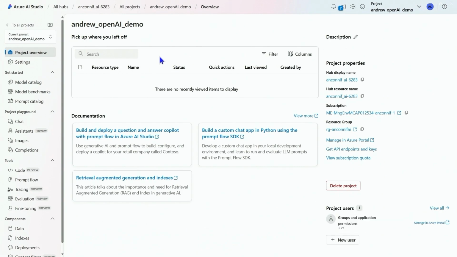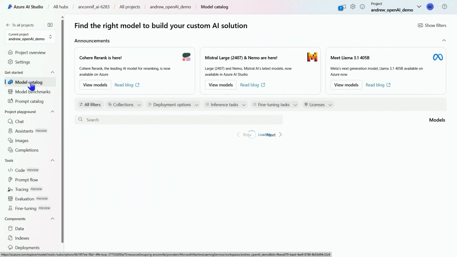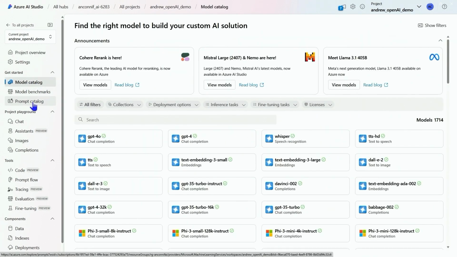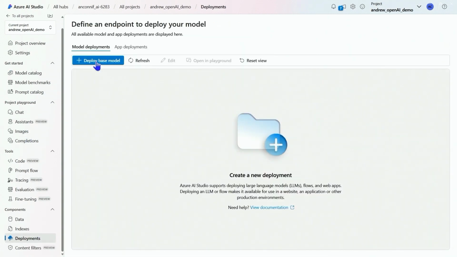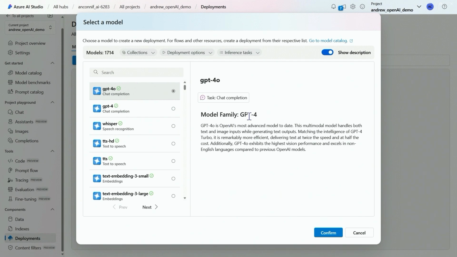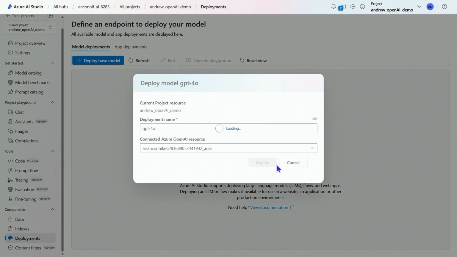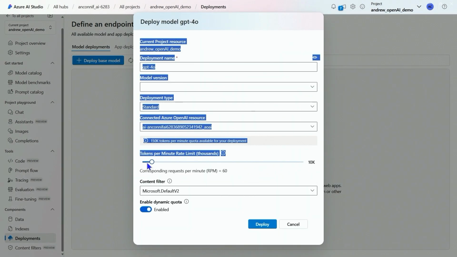All right, now that we're there, we can go through and take a look at the different models and the different things that we can create. What I want to do is build or deploy a new model. In this case, I'm going to choose a GPT model. I want GPT-4o. So I'm going to go deploy model. I'm going to choose 4o, and then I'm going to go ahead and fill out all of my stuff here.